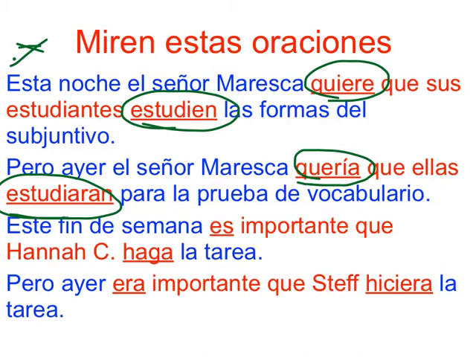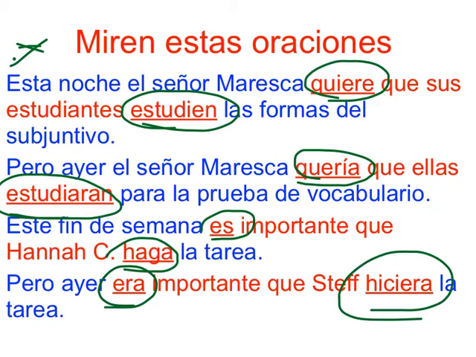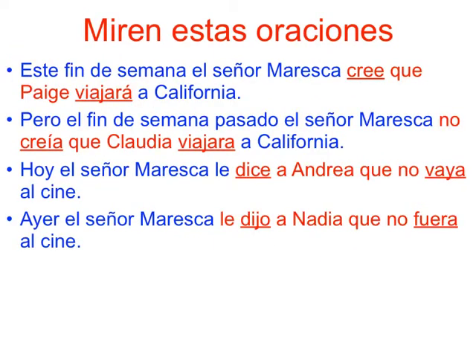Este fin de semana es importante que Hannah haga la tarea. Present. Pero ayer era importante que Steph hiciera la tarea. Past. And a couple more examples for you, señoritas. Now this first sentence does not have a trigger verb. Please remember that whenever you use the verb creer in the main clause and it's affirmative, you're going to use the indicative in the subordinate clause.